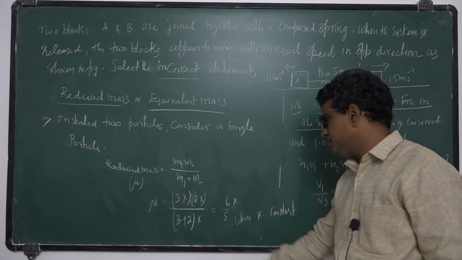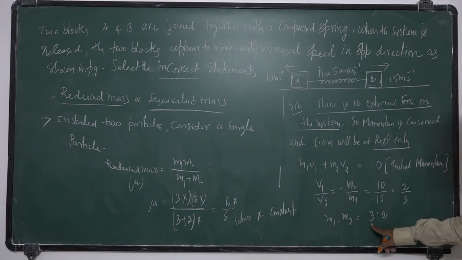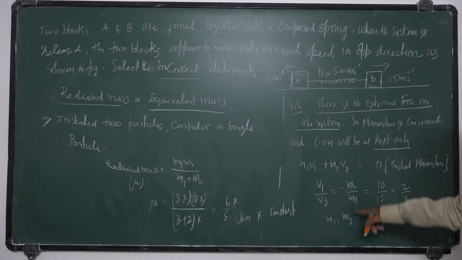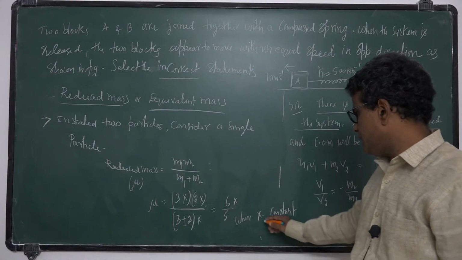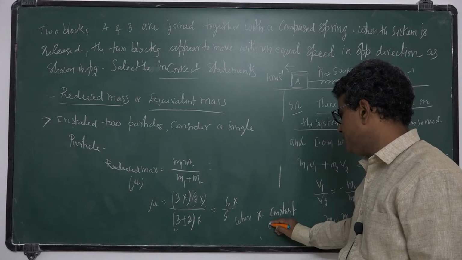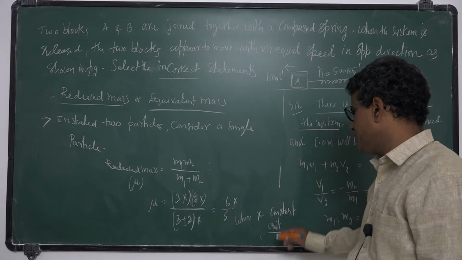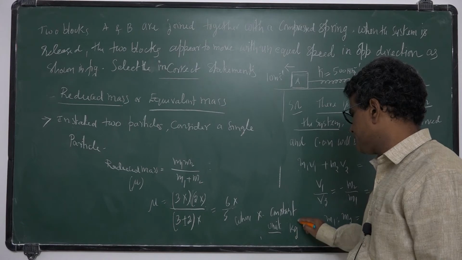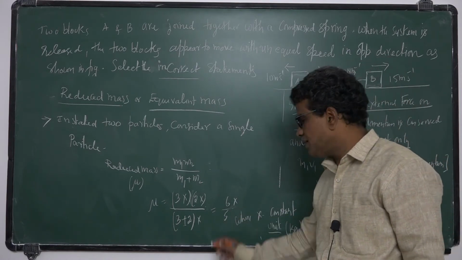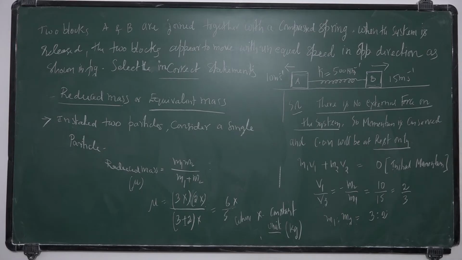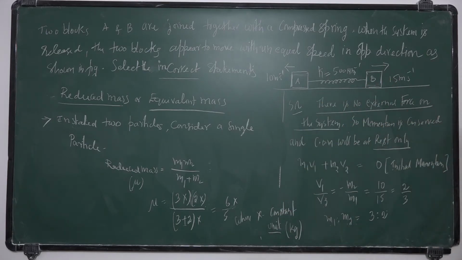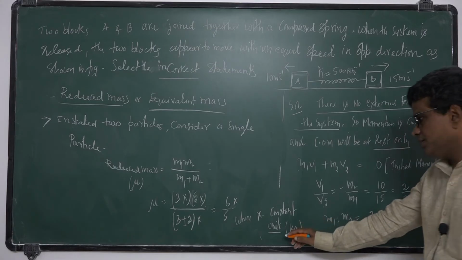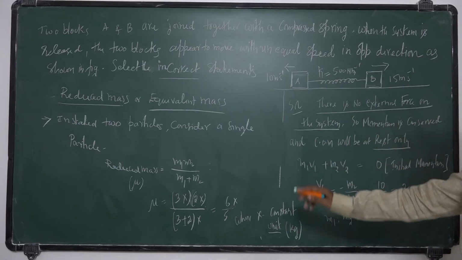Suppose it is 3 kg, this is 2 kg, then reduced mass is 6 by 5 kg. Okay, so here x is a constant unit, it may be kgs.